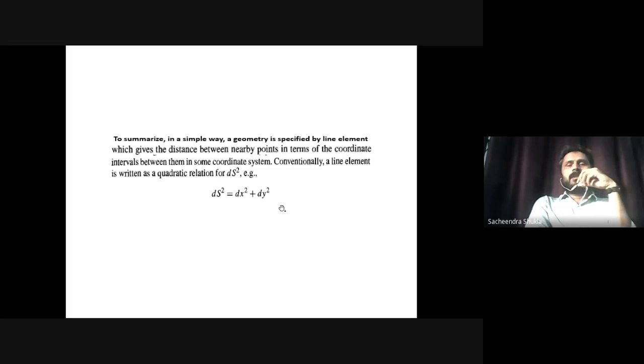The importance of this relation is that if I'm on a 2-dimensional surface, for example, I'm just using the 2 coordinates x and y, no other coordinates, and I'm calculating this distance. And using this infinitesimal distance, I can verify all the theorems, all the axioms that are fundamental in these mathematics courses. So this result, ds squared equals dx squared plus dy squared, that is the line element, is important, and we'll use it a lot and we'll develop it.